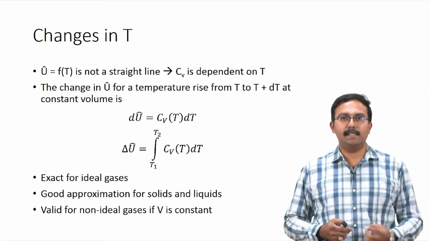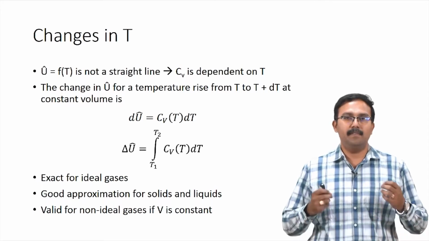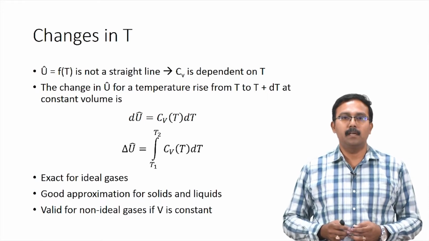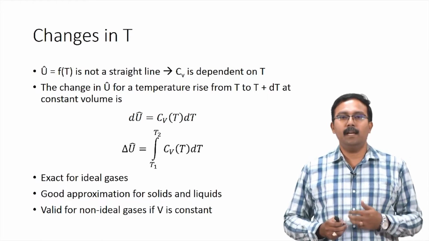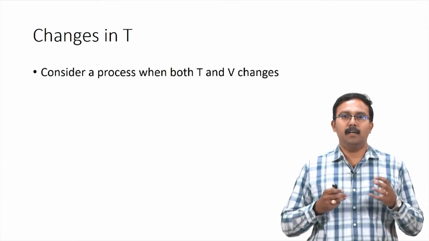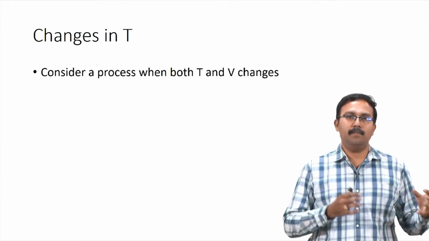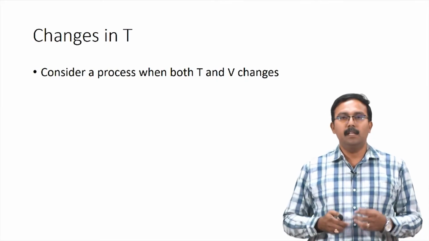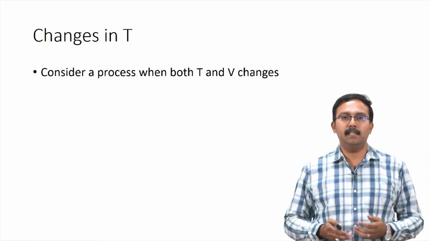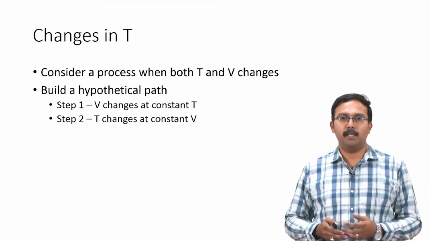This equation is exact for ideal gases, and it is a very good approximation for solids and liquids while we perform calculations. It is also valid for non-ideal gases if volume is a constant. So, if you have a process where temperature and volume are both changing, then to calculate the change in internal energy you assume a hypothetical path.